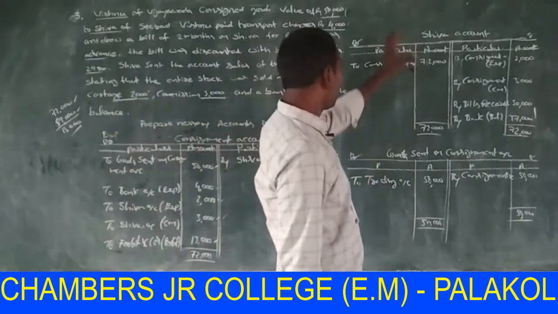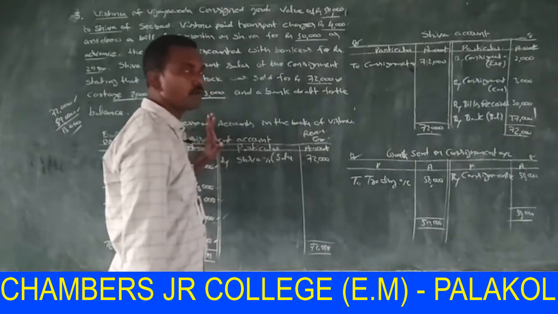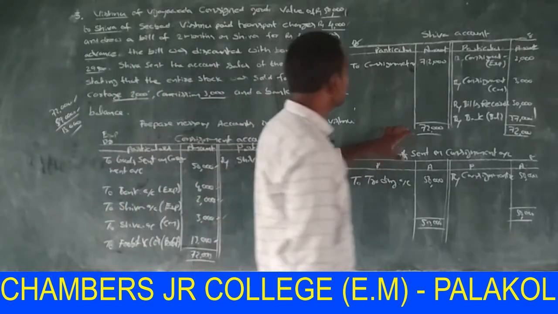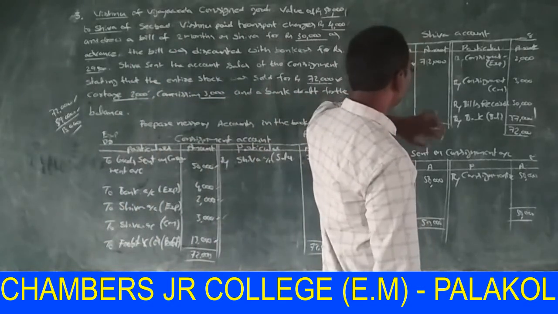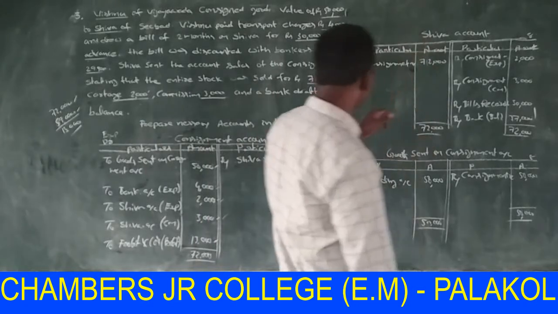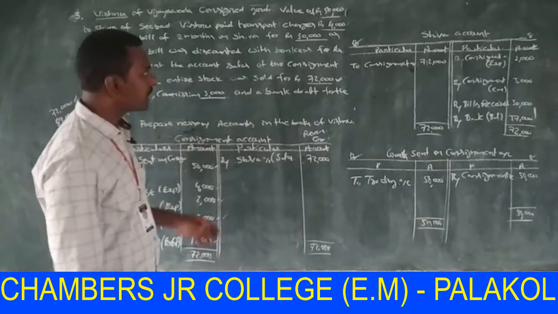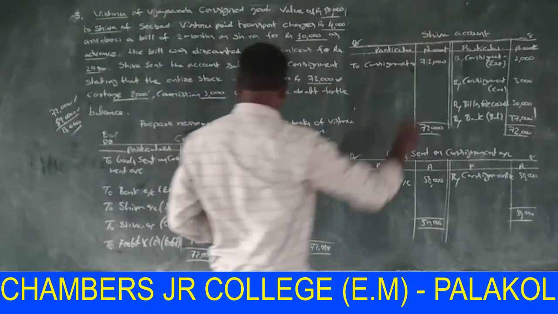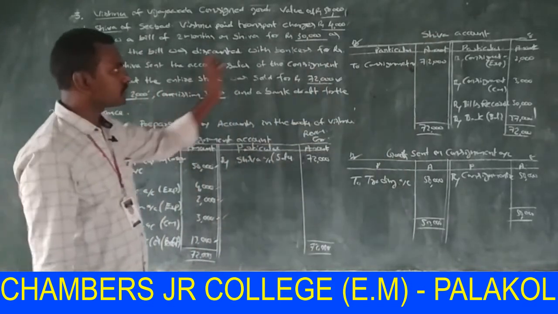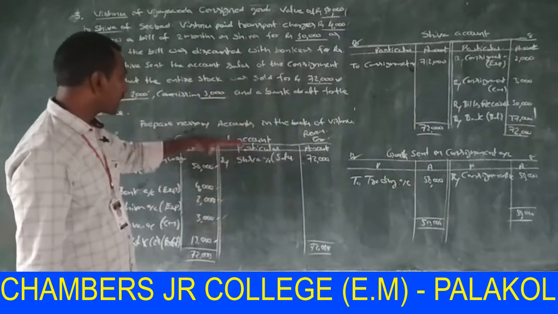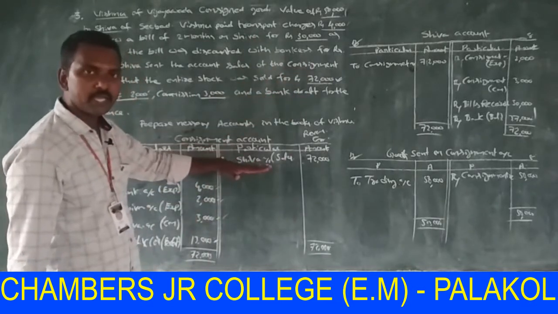Here, after preparing consignment account, now you are required to prepare Shiva account. It is easy to prepare with the help of consignment account. In consignment account, Shiva appears in debit side. This amount is transferred to credit side. And in consignment account, Shiva appears in credit side.